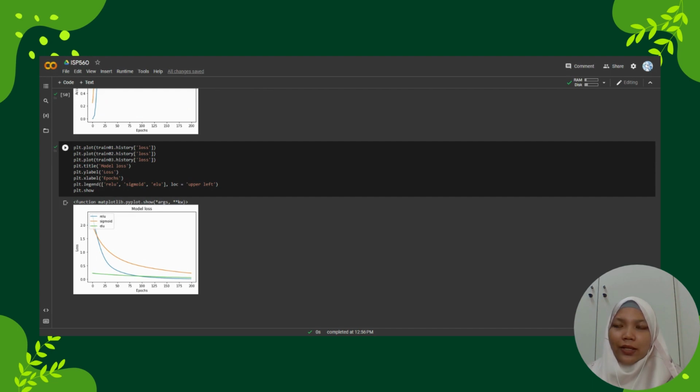My other three friends have changed the optimizer and layers, so they already have the graphs and the output for test accuracy in the report. So that's all for the system demo. Thank you.